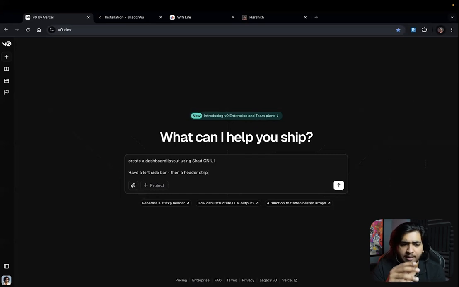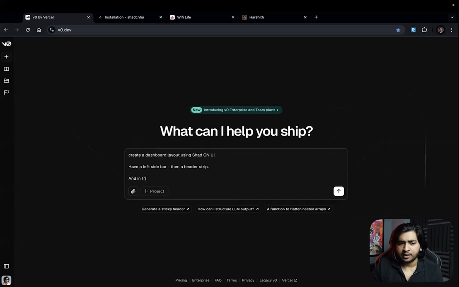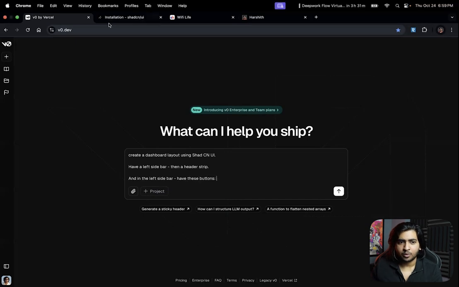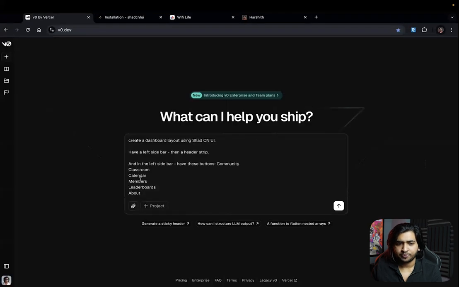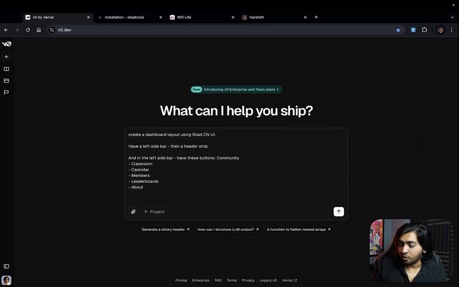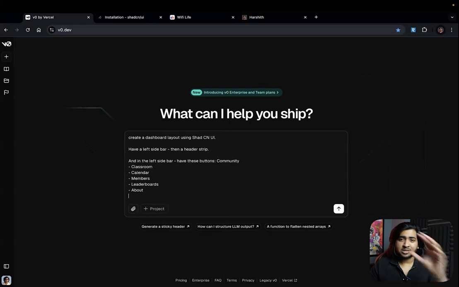All right, so let's go ahead. Have a left sidebar, then a header strip, and in the left sidebar have these buttons. I'm just going to mention the buttons as well. The buttons are going to be simple: community, classroom, calendar, leaderboard, about. I'm going to make them into bullet points so that it understands. These are all simple prompting things you've got to know. So I'm just going to keep the prompt simple.